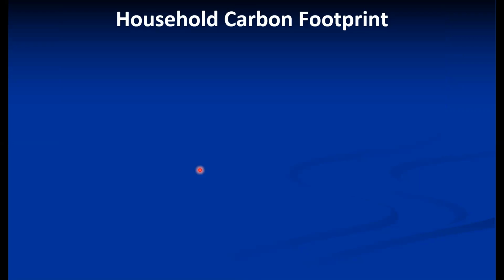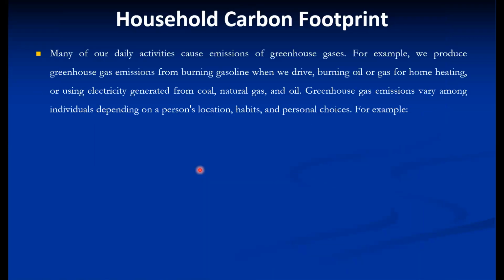And the second part is household carbon footprint, because many of our daily activities cause emissions of greenhouse gases. For example, we produce greenhouse gas emissions from burning gasoline when we drive, burning oil or gas for home heating, or using electricity generated from coal, natural gas, and oil. Greenhouse gas emissions vary among individuals depending on the person's location, habits, and personal choices.